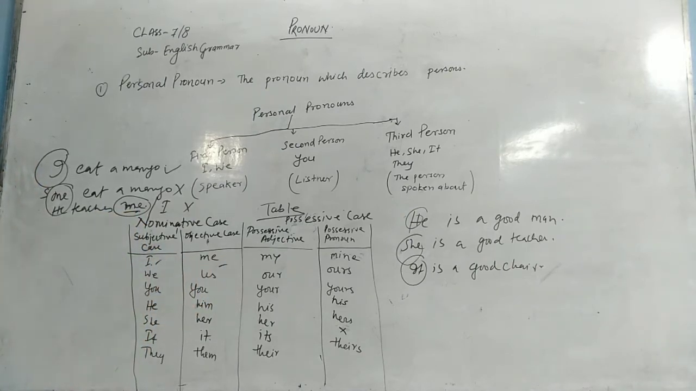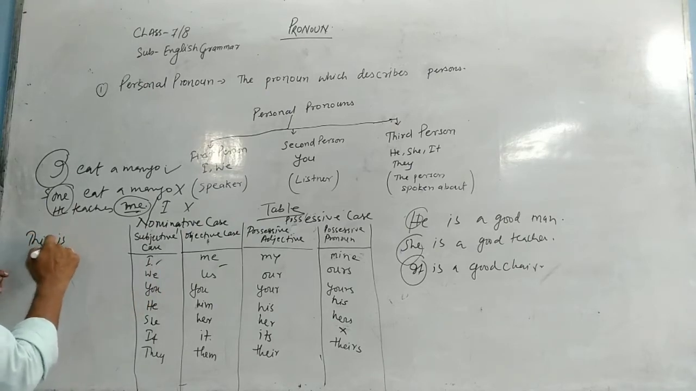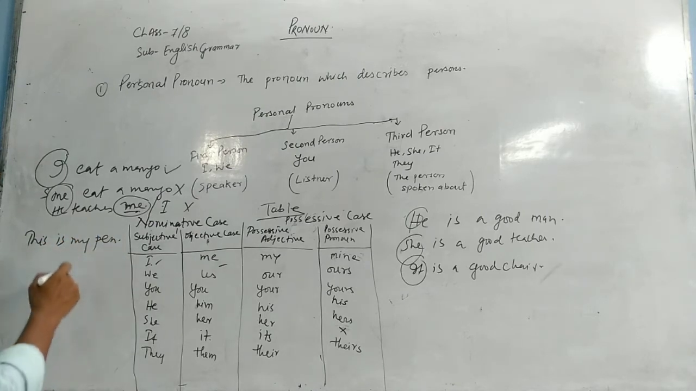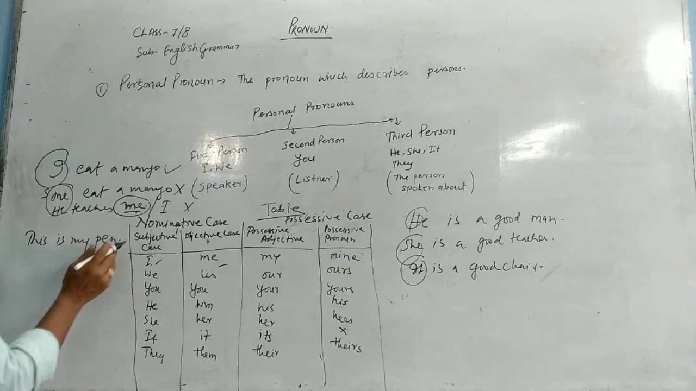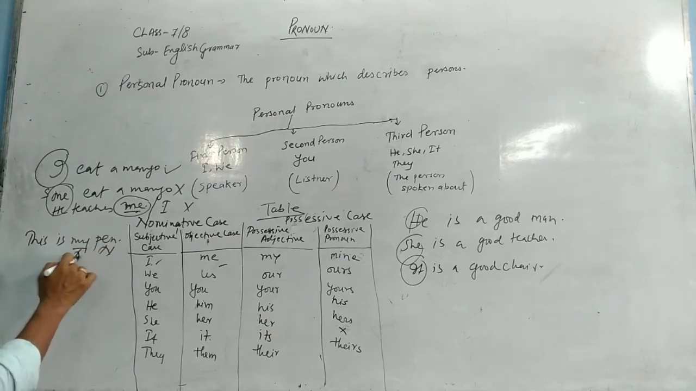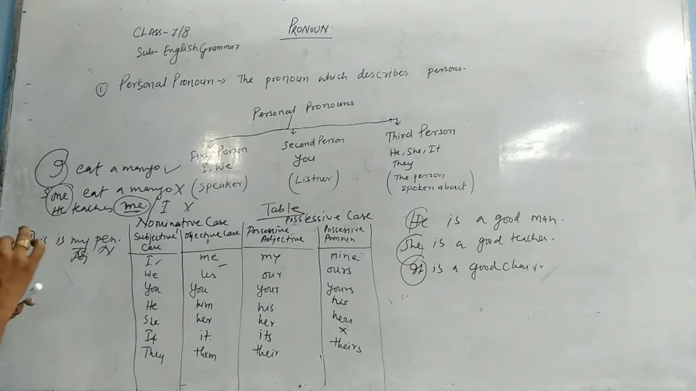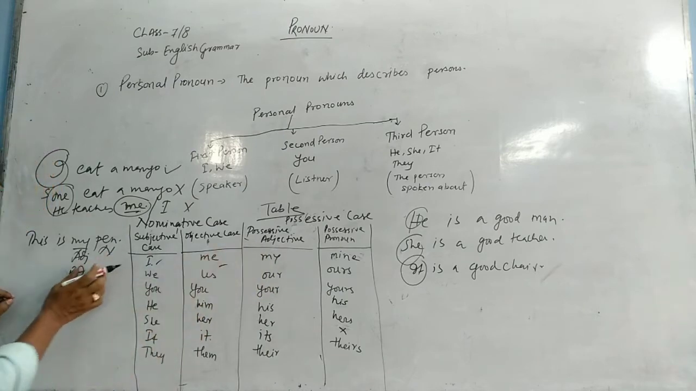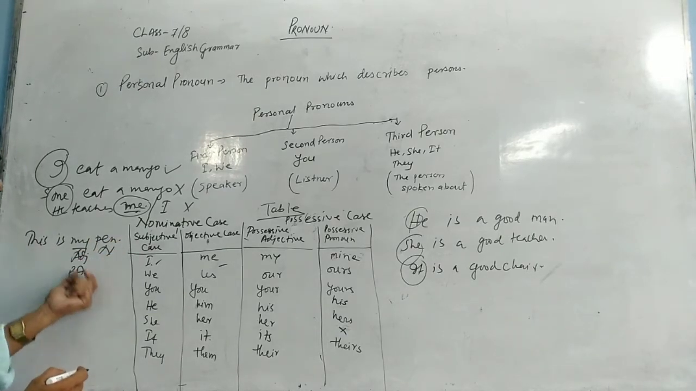Okay. Now we'll see another example of my. This is my pen. So you can see my is used before noun. This is noun and this is called adjective. There are possessive adjective also and possessive pronoun also. So this is possessive adjective. Why is it possessive adjective? Because it has been used before noun. So that's why it is a possessive adjective.